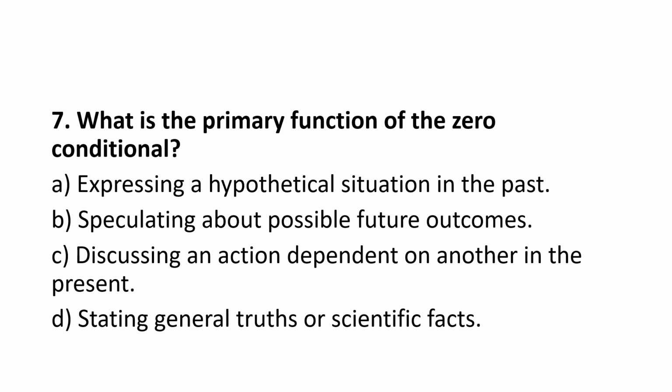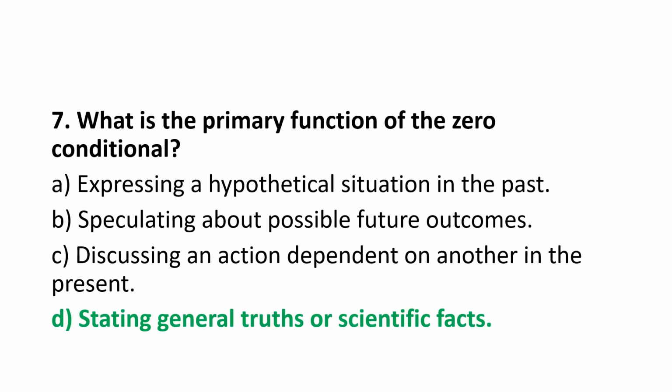Question number 7. What is the primary function of the zero conditional? A. Expressing a hypothetical situation in the past. B. Speculating about possible future outcomes. C. Discussing an action dependent on another in the present. D. Stating general truths or scientific facts. Think about the answer. You can pause the video. The correct answer is D, stating general truths or scientific facts. Give yourself 1 mark if you got it right.